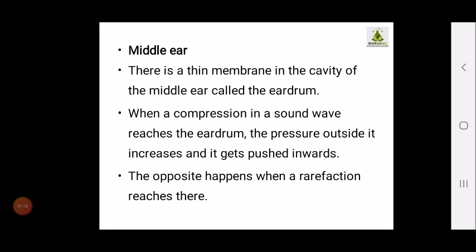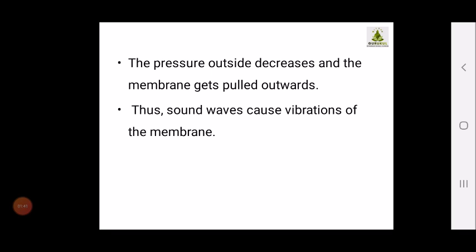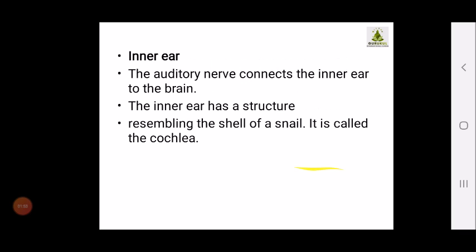The thin membrane in the cavity of the middle ear is called the eardrum. When the compression of a sound wave reaches the eardrum, the pressure outside it increases and it gets pushed inwards. The opposite happens when the rarefaction reaches there. The pressure outside decreases and the membrane moves outwards. Thus, the sound wave causes vibrations of the membrane.